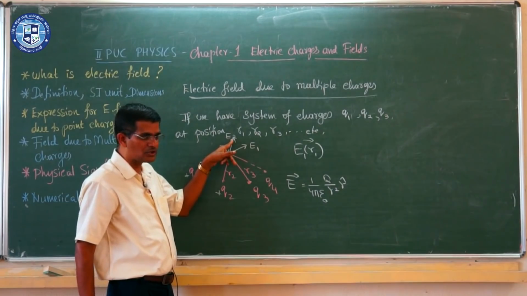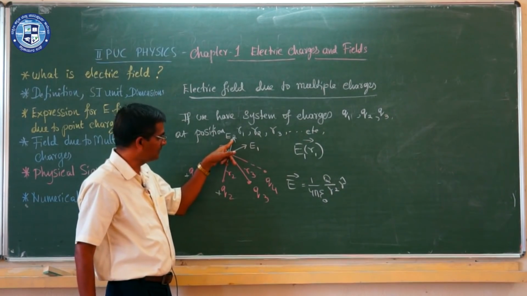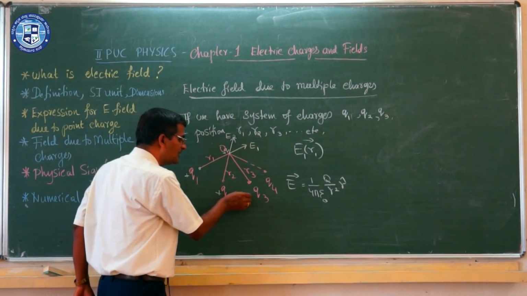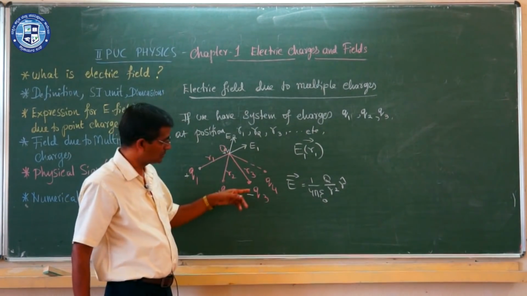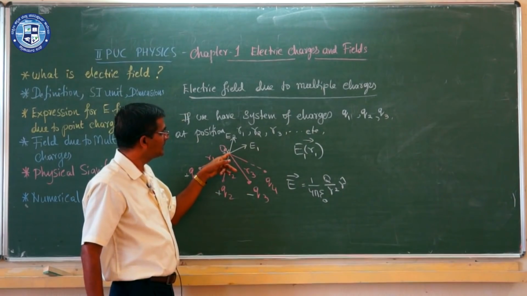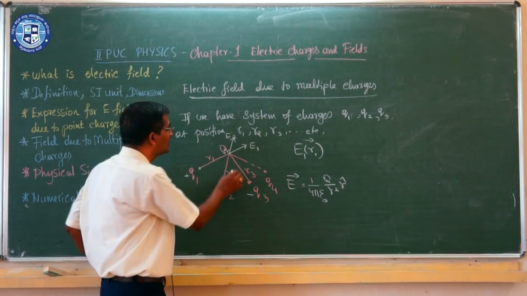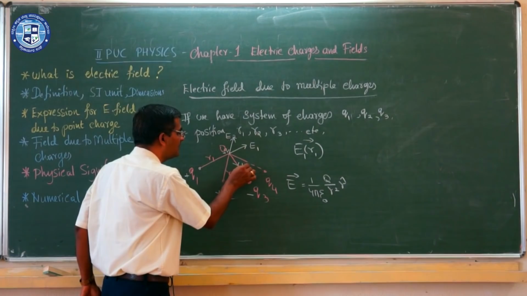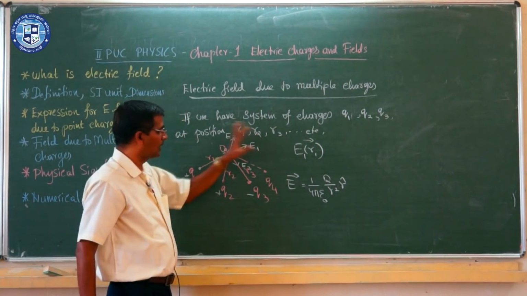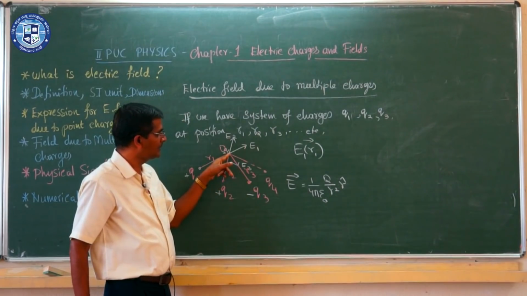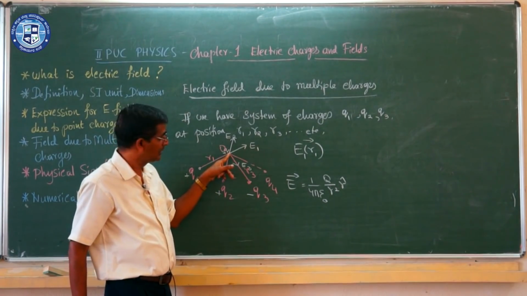Due to this charge q2, it produces an electric field E2 at this point O. And suppose q3 is a negative charge, then it will experience an attractive force, with the direction of electric field due to q3 being E3, and so on. Like that, we get a number of electric fields at this point.